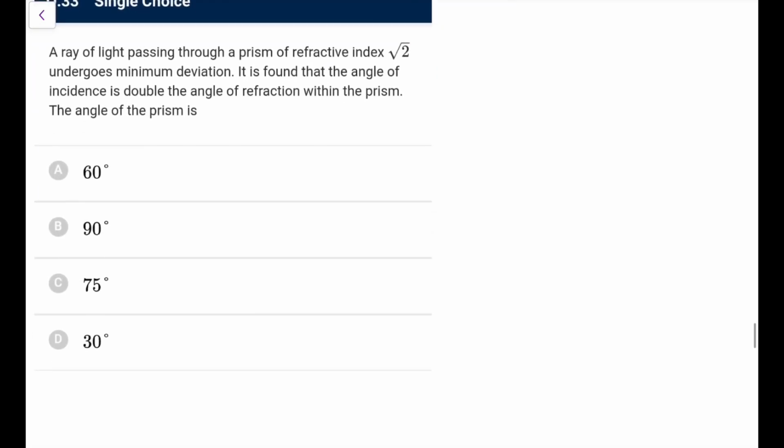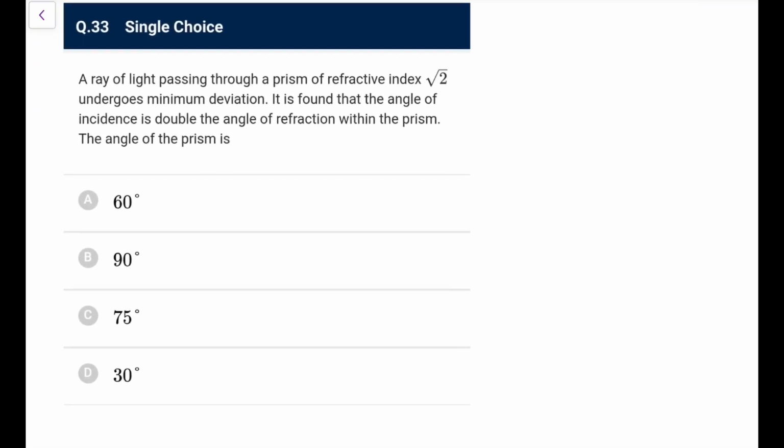Next one. A ray of light passing through a prism of refractive index root 2 undergoes minimum deviation. It is found that the angle of incidence is double the angle of refraction, than the angle of the prism is. Okay, so we know mu is equal to sine of (delta min plus A) upon 2, divided by sine of A by 2. Angle of incidence is given.